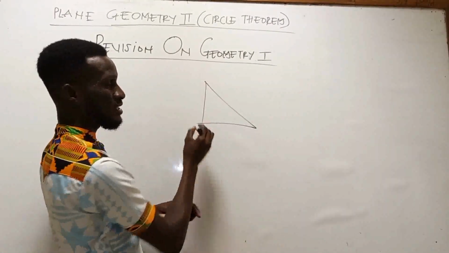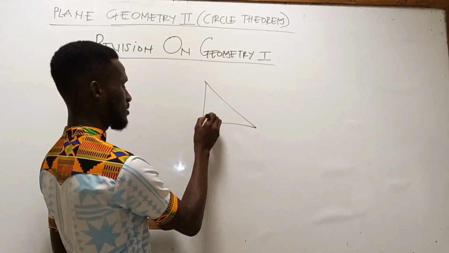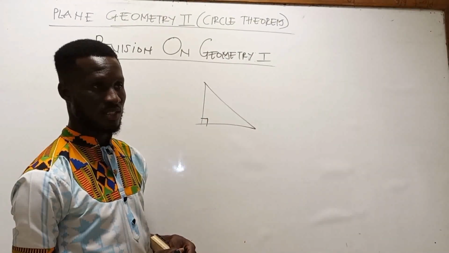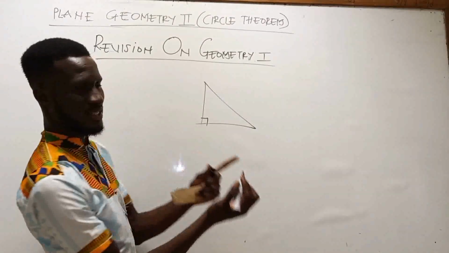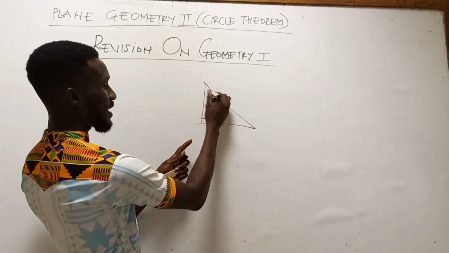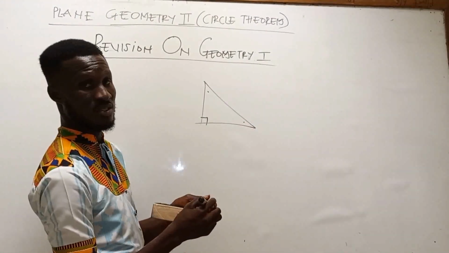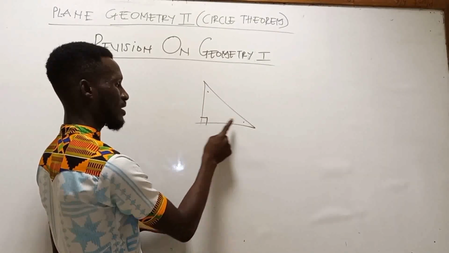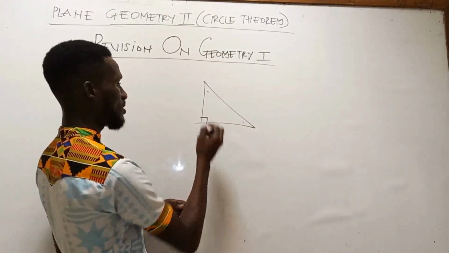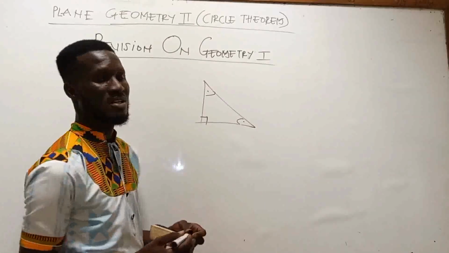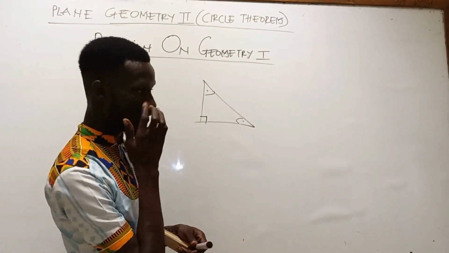That is when one angle is 90 degrees. So when it is 90 degrees, it means this angle and this angle also add up to 90 degrees. So here plus here will give us 90 degrees.